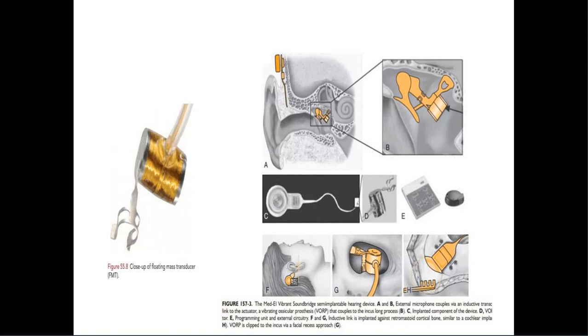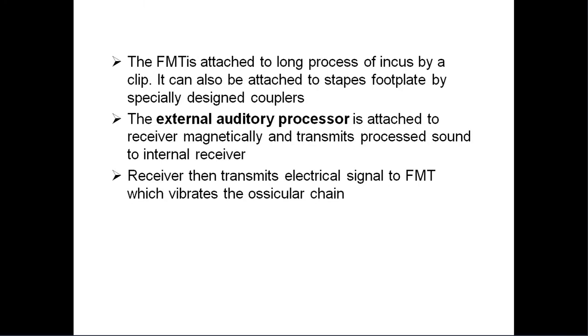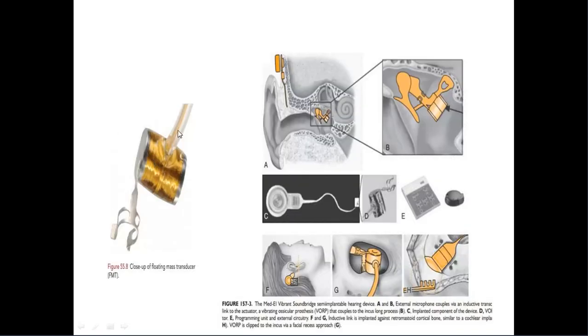So these will have the floating mass transducer, FMT, which is attached to the long process of the incus by a clip. It can also be attached to the stapes plate by specially designed couplers. The external audio processor is attached to the receiver magnetically and transmits processed sound to the internal receiver. The receiver then transmits the electrical signal to the FMT, which vibrates the ossicular chain. You can see in this picture, this is the FMT, floating mass transducer.